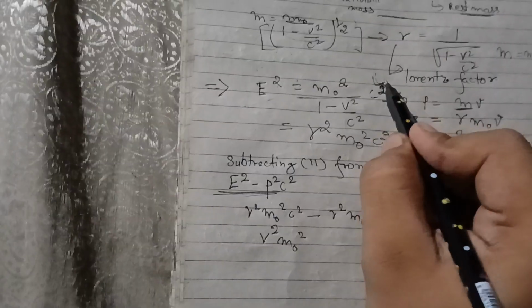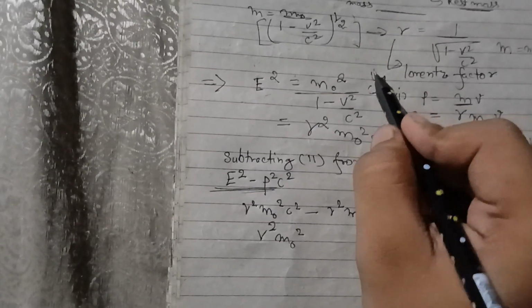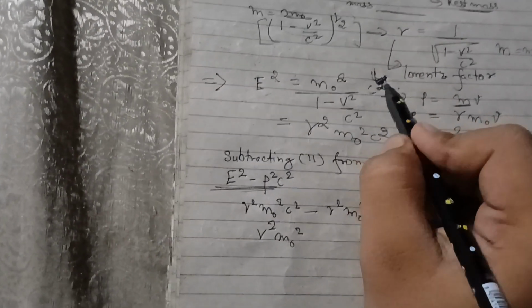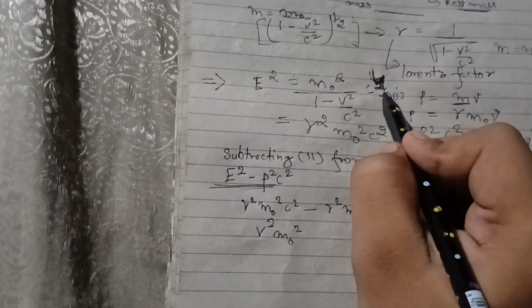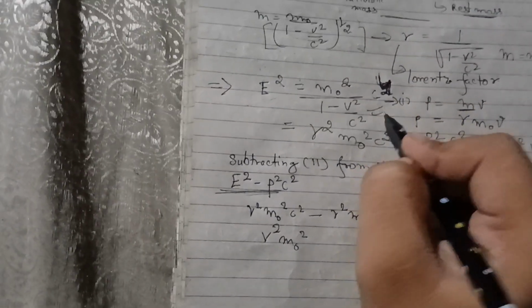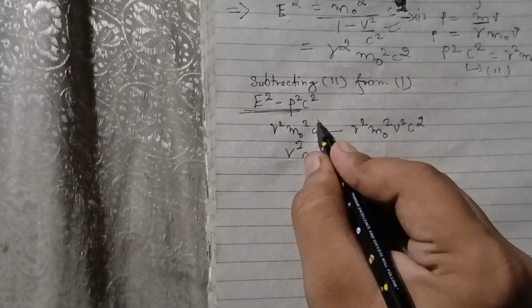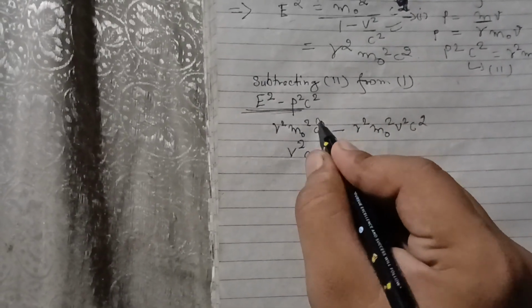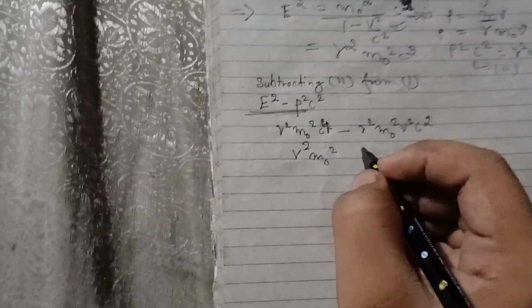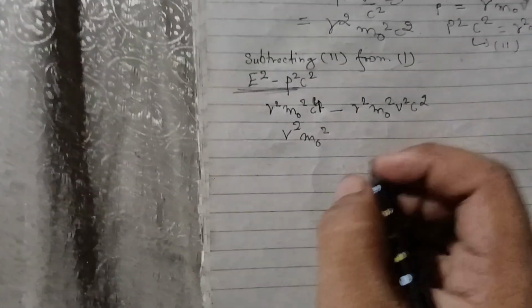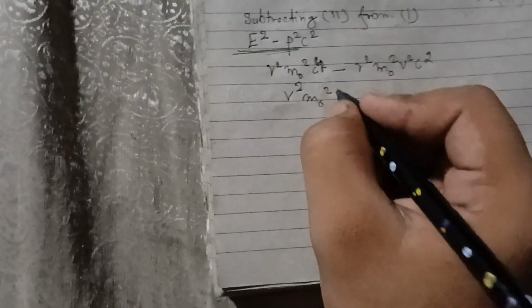This will become c to the power 4. As I was writing it before, I was thinking that I am doing something wrong. Actually, this is c square. Sorry, that was a silly mistake that I often make in calculations.